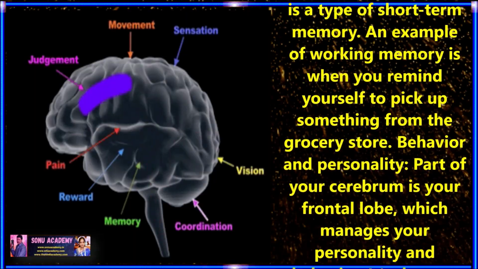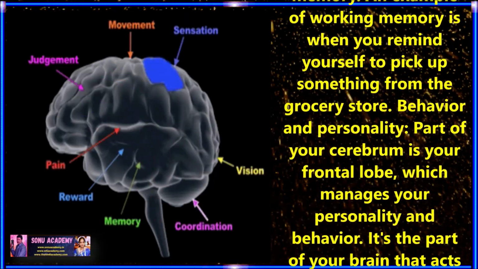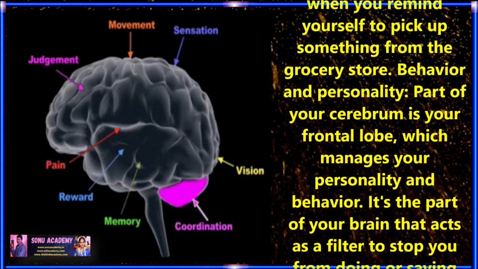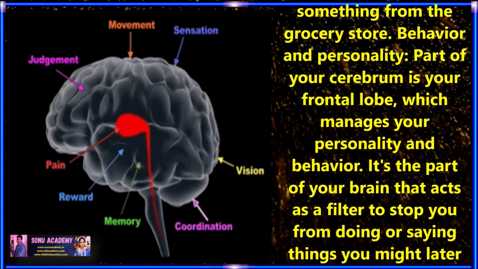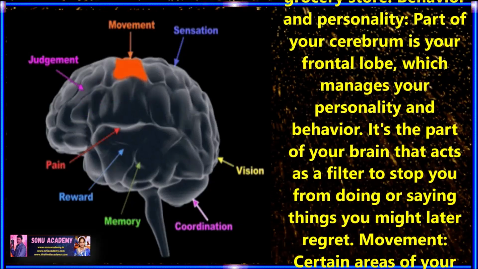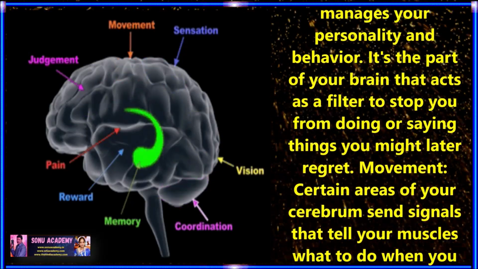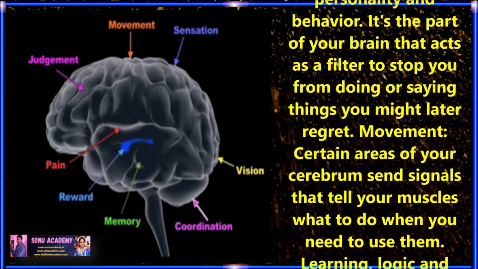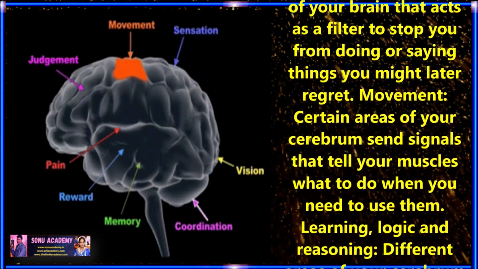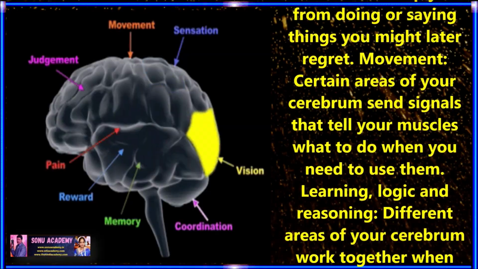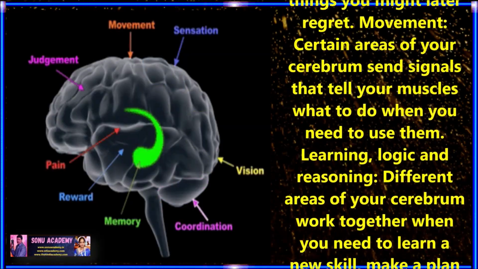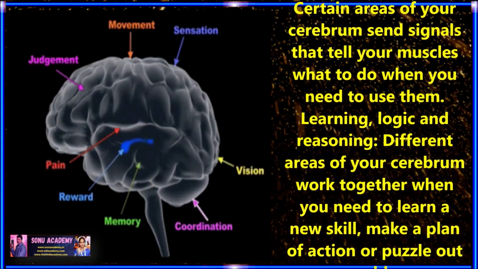Behavior and personality. The frontal lobe is the part of your cerebrum that manages your personality and behavior. It's the part of your brain that acts as a filter to stop you from doing or saying things you may later regret. Movement: certain areas of your cerebrum send signals that tell your muscles what to do when you need to use them.